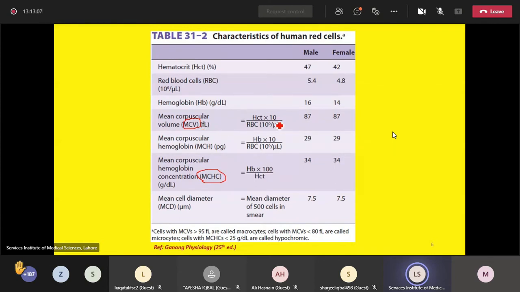The normal value is around 78 to 90 femtoliters, whereas mean corpuscular hemoglobin concentration depicts the average color of the single erythrocyte. The color is depicted due to the concentration of hemoglobin. The greater the hemoglobin content, the darker will be the color. And the average value is around 30 to 38 percentage or grams per deciliter.